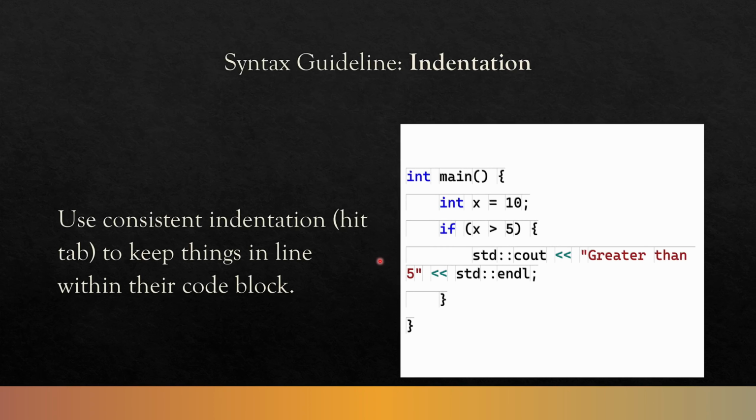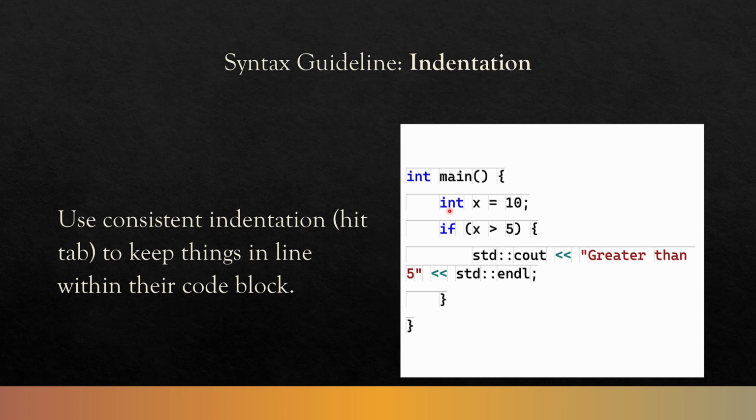Next, indentation. Use consistent indentation. Indentation, like hit tab, to keep things in line with their code block. So this code block, int main, curly brace, these two things are the same level. We know they're the same level because they're spaced just the same amount away from the beginning of the page.